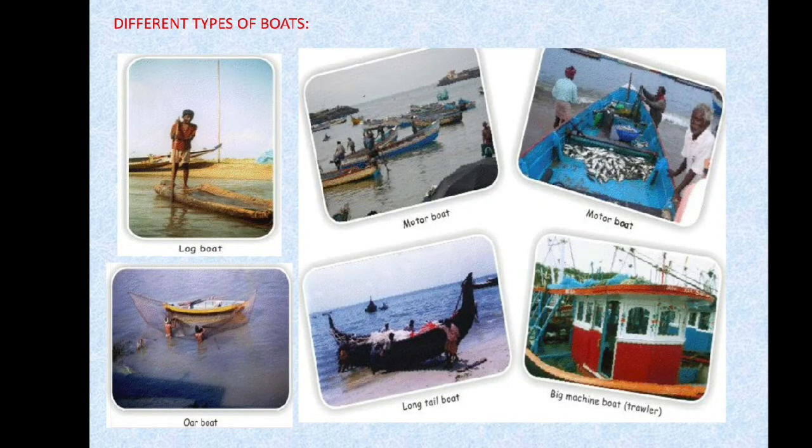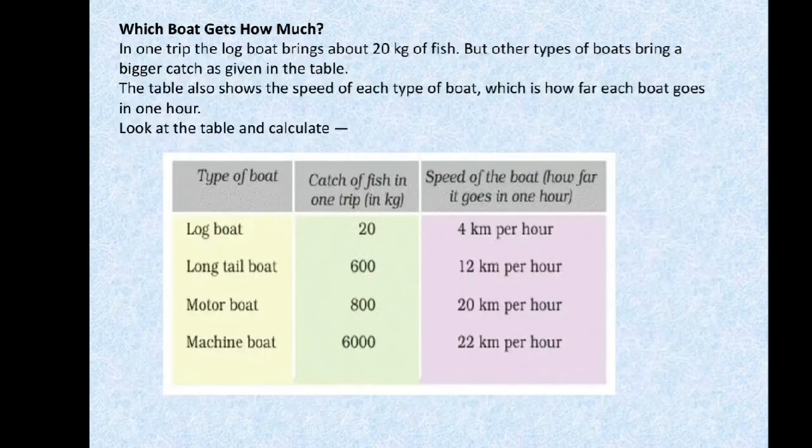In the textbook next they have discussed different types of boats. For example, log boat, motor boat, oar boat, long tail boat. Long tail boat means a boat having a long tail, and big machine boat. Different boats have been discussed because a few boats go very near to the shore and a few boats can travel very far from the shore.